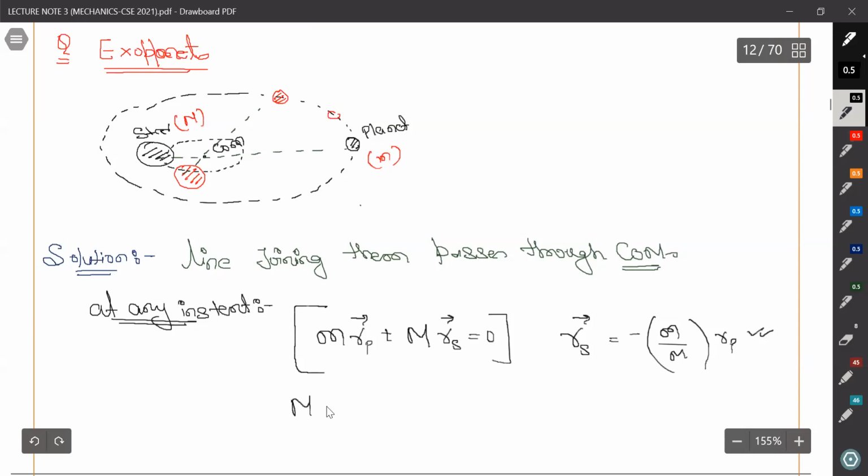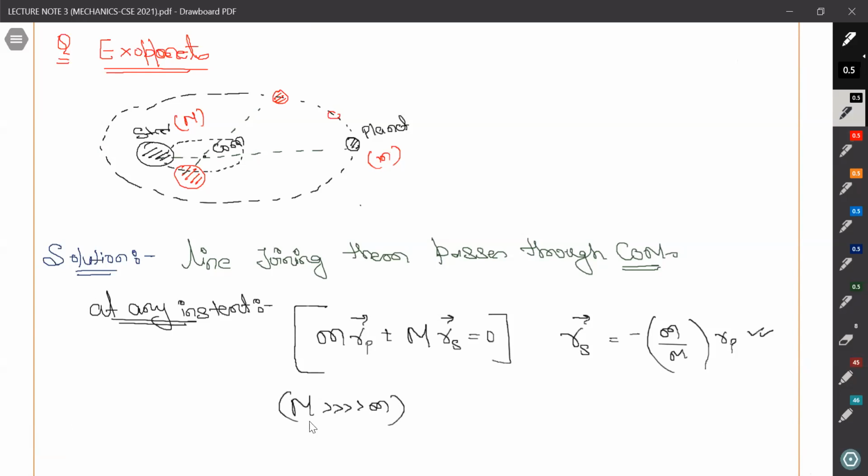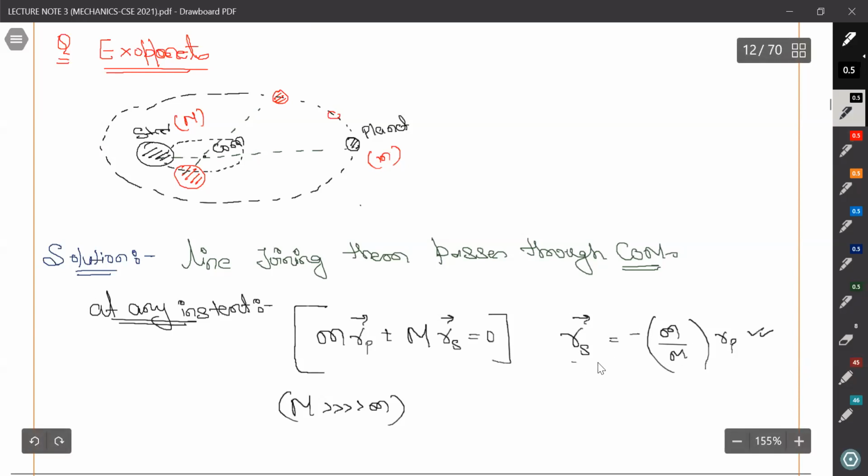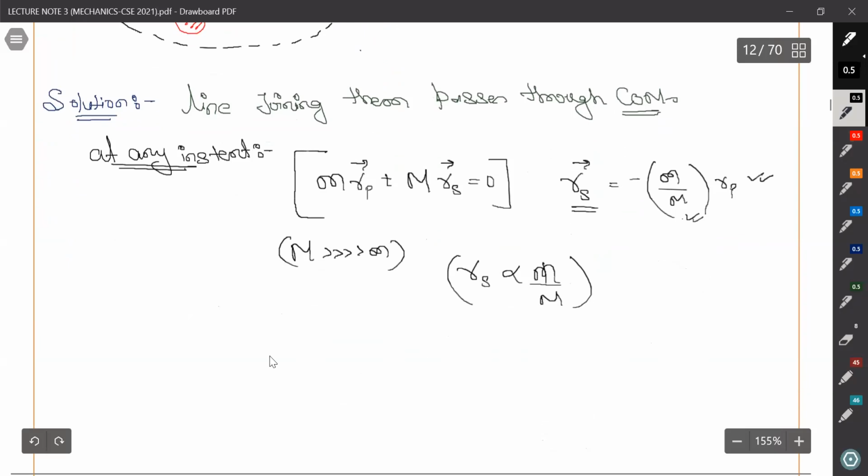And also we know that M is much greater than m here. M is much greater than m, and we will also apply this result. What is it saying here? R of S is the distance from its center of mass. If M is very large, then what? Rs will become very small. Rs is inversely proportional to M, or the m by M ratio. So if the m by M ratio becomes very small, Rs becomes very small. So one thing that I need to say is this.